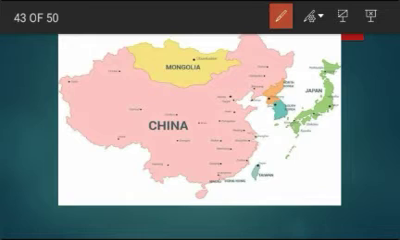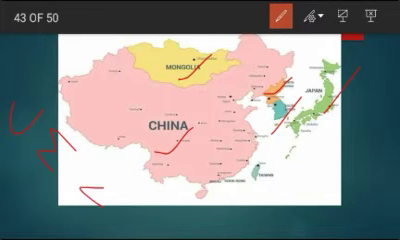If you remember the countries: China, Mongolia, North Korea, South Korea, Japan. That's it. China, Mongolia, North Korea, South Korea, and Japan. CMNSJ. That's it. It is easy to remember, right? East Asian countries. And this is our Taiwan, the independent nation.